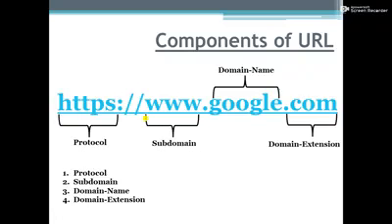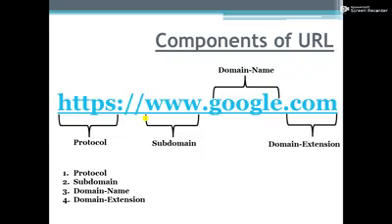Now the next one is domain name. Domain name is the third component of a URL which represents the name of one or more computers that act as servers on the internet. And here Google represents the domain name. And the last one is domain extension, the fourth component. The fourth component of a URL is domain extension, which specifies the type of website, such as .com for a commercial website, .edu for an educational website, and .org for an organization.